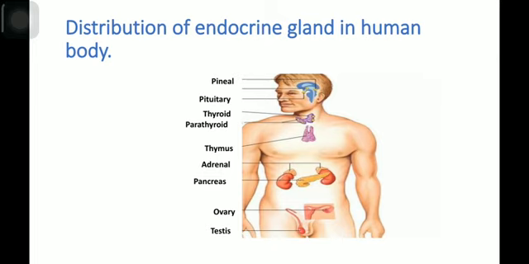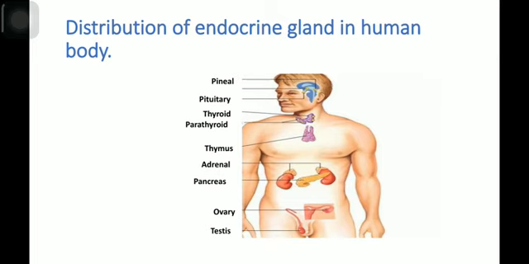Thymus gland is basically situated in between the two lungs. Adrenal gland is located at the top of the kidney. Adrenal means ad, adjacent, and renal, related to the kidney. So adrenal means adjacent to the kidney. This adrenal gland is also known as the suprarenal gland.